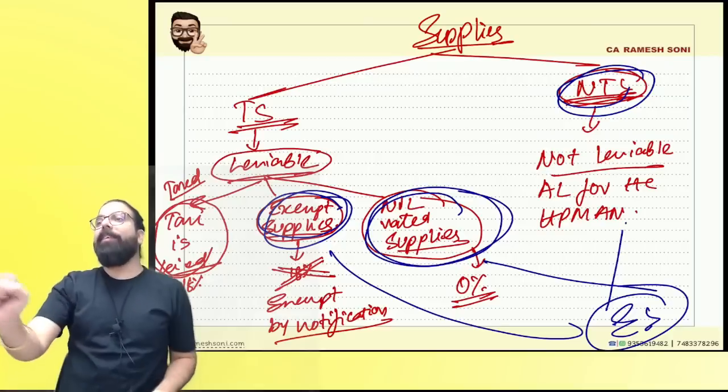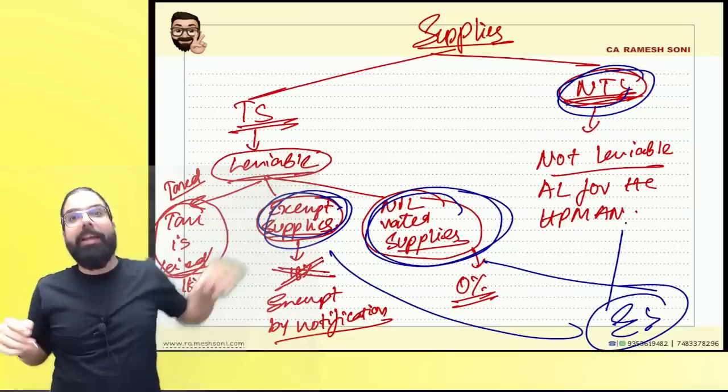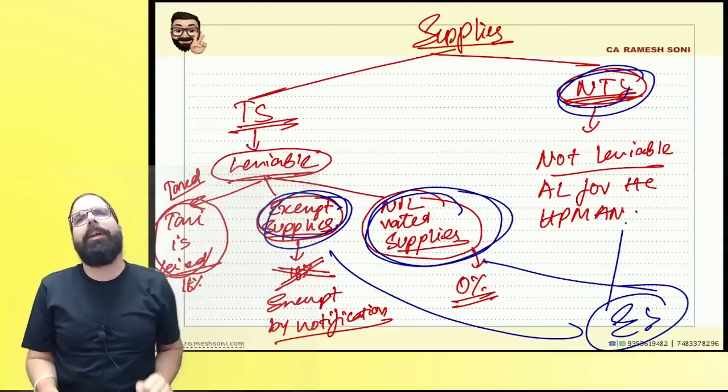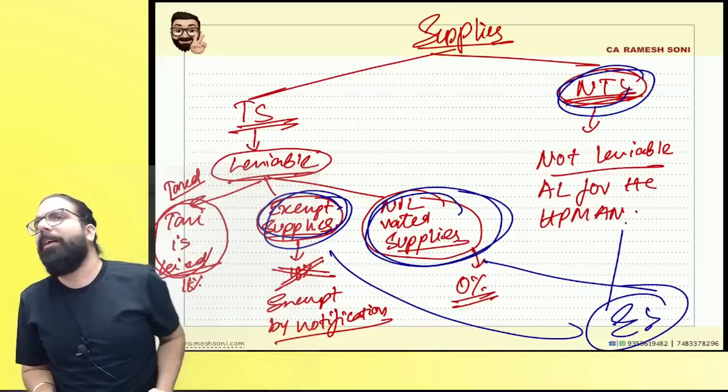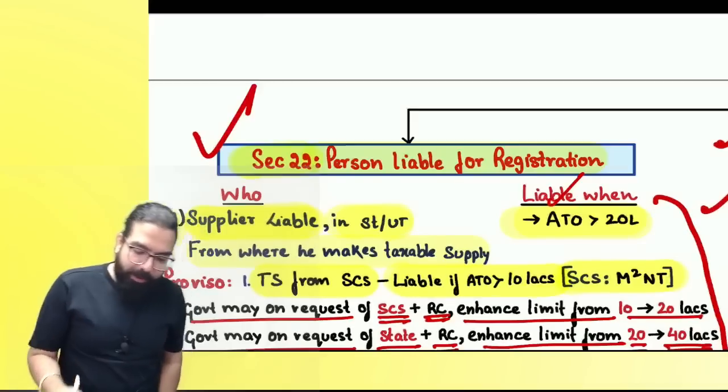Zero rating is not a supply. Zero rating is just a benefit. Buying to selling a chain is made zero rated. Are you guys able to understand? So taxable supply also can be zero rated. Exempt supplies also can be made zero rated. Can I go ahead, everyone? Are we all clear till here? Please come back, everyone. That's it.